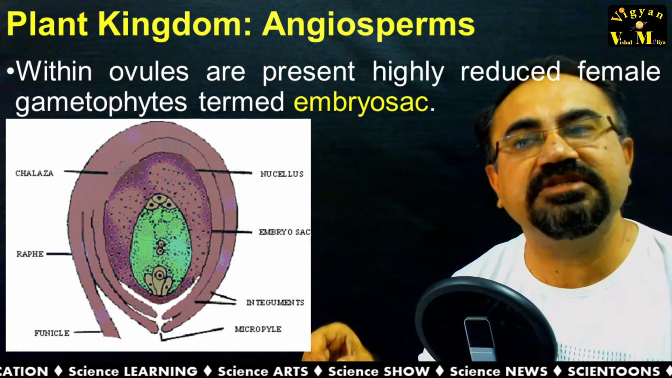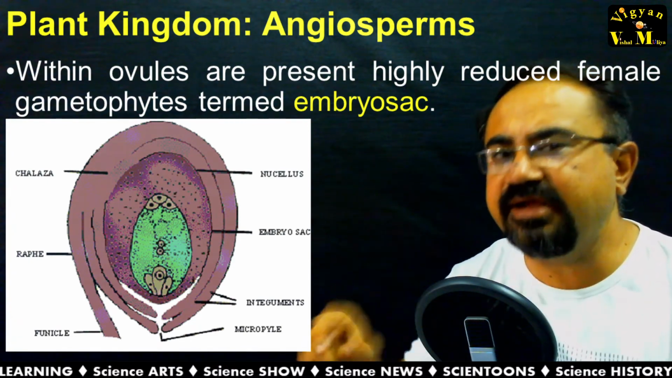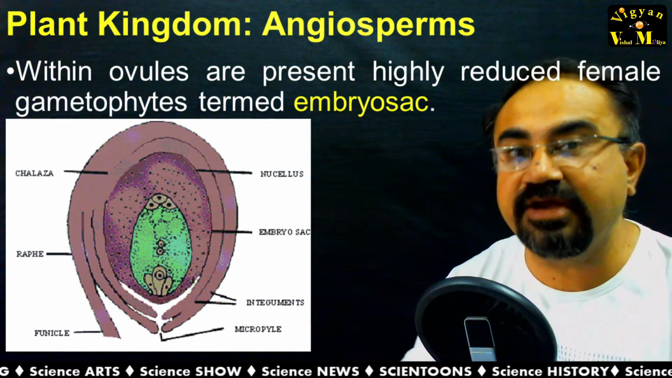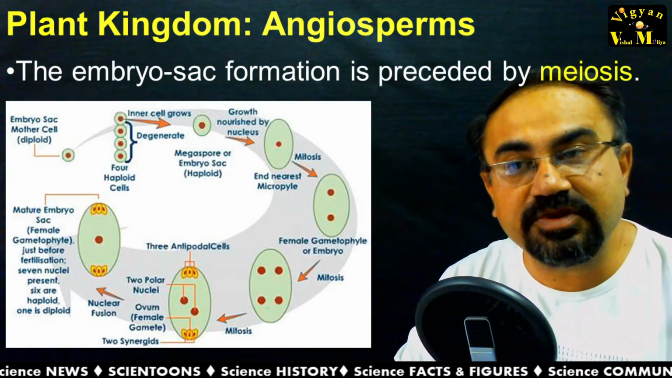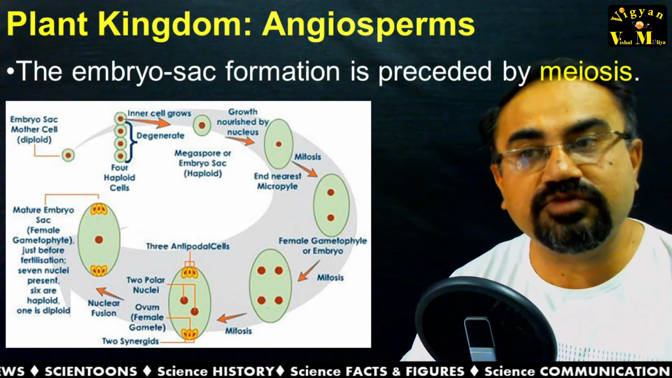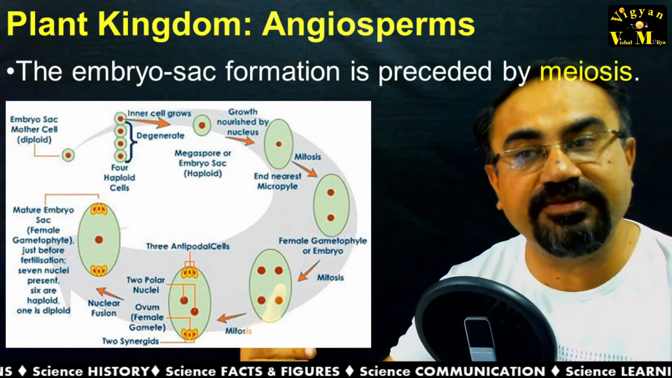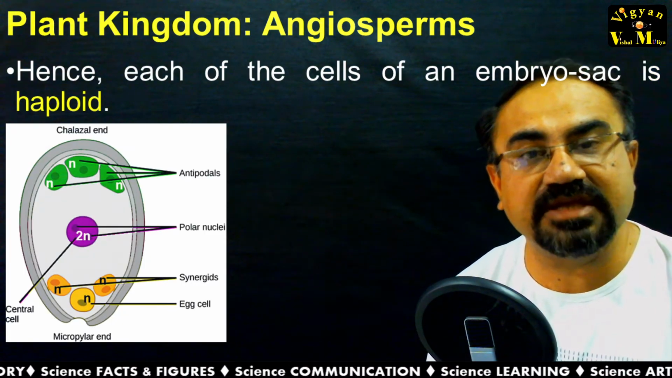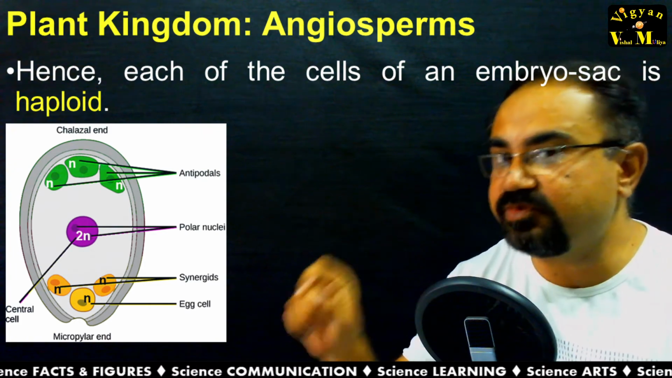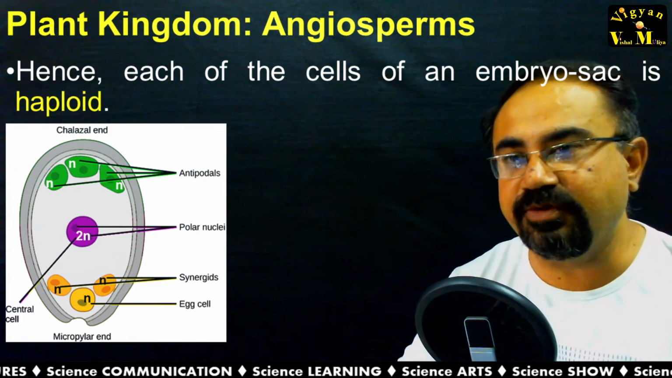Within the ovule there is a highly reduced female gametophyte, and this highly reduced female gametophyte is known as the embryo sac. This embryo sac is produced with the help of a process called meiosis. It is a reductional division, and that's why each and every cell of the embryo sac is haploid, except the polar cell, which has two nuclei. We will come to it.